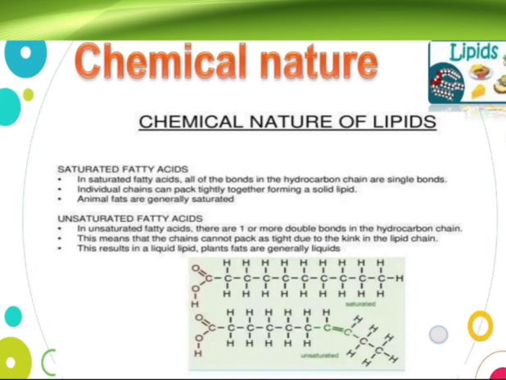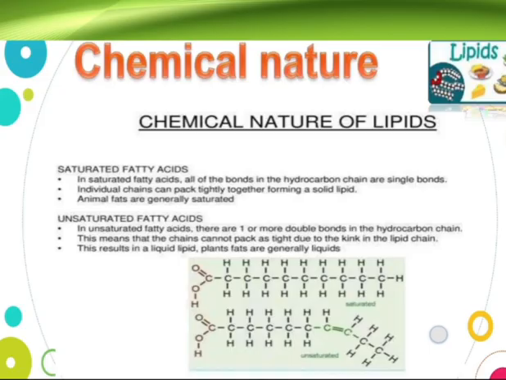Chemical nature. Let's see the chemical nature of the lipids. First, we see about saturated fatty acids. In saturated fatty acids, all of the bonds in the hydrocarbon chain are single bonds. Individual chains can pack tightly together, forming a solid lipid. Animal fats are generally saturated.